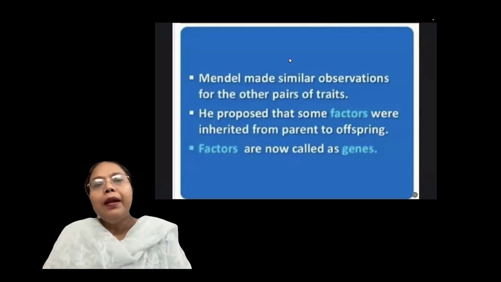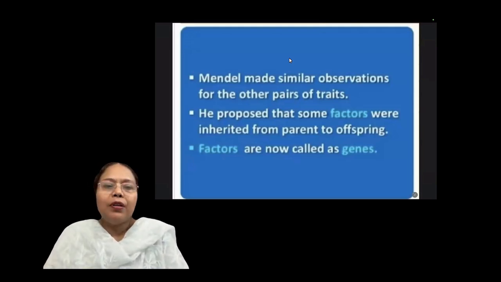So finally, you can say Mendel made similar observations for the other pairs of traits. As I told you, 7 characters. The same result he observed.